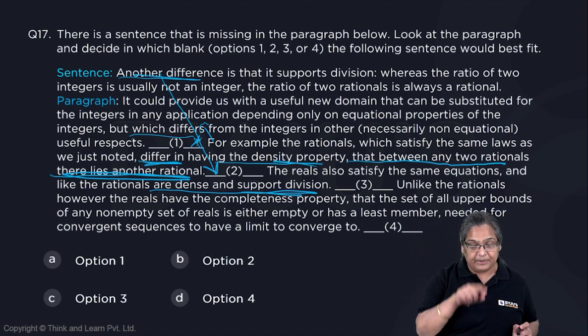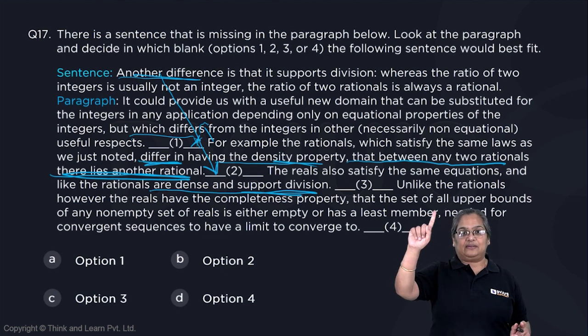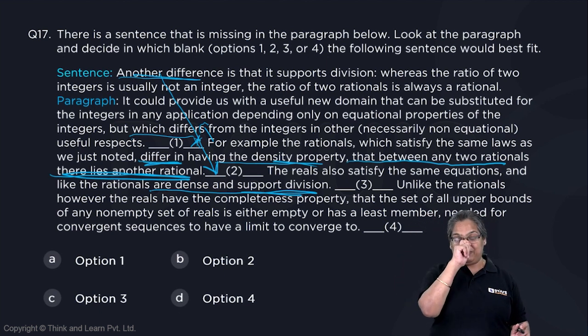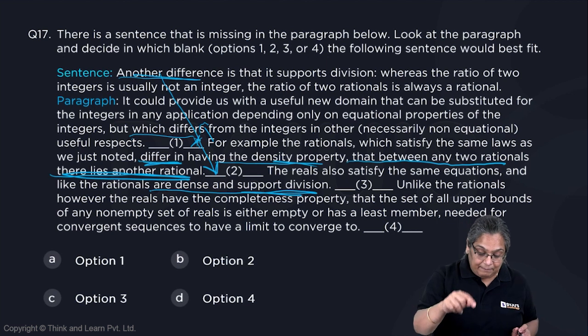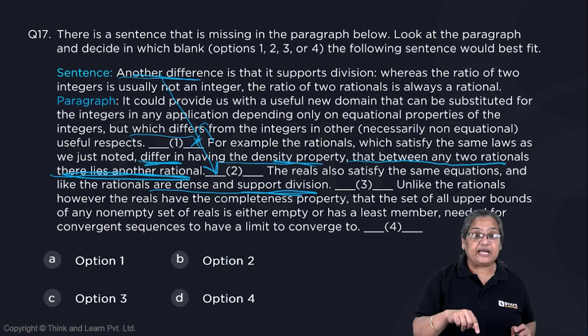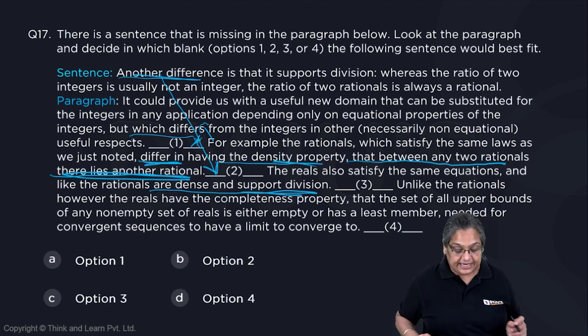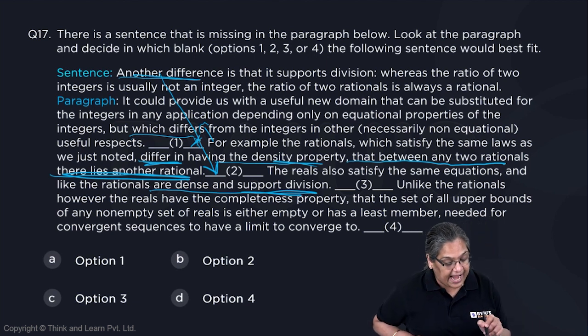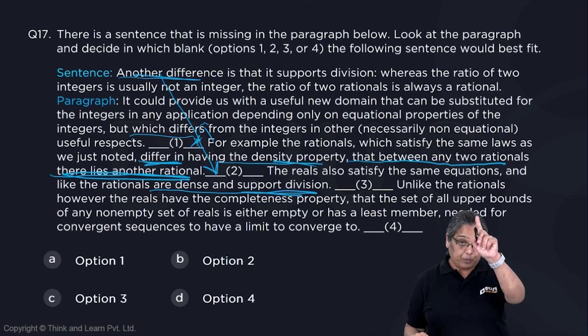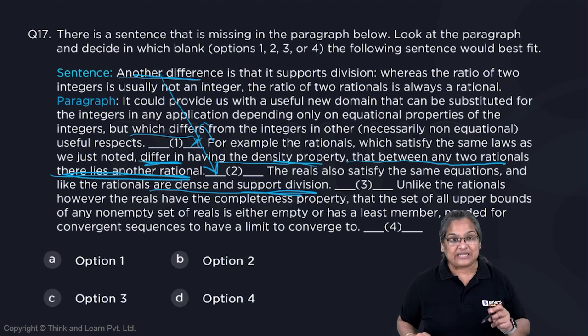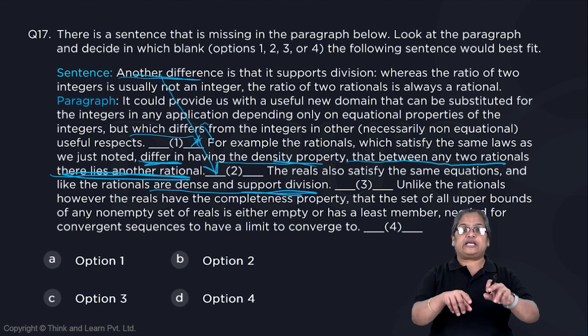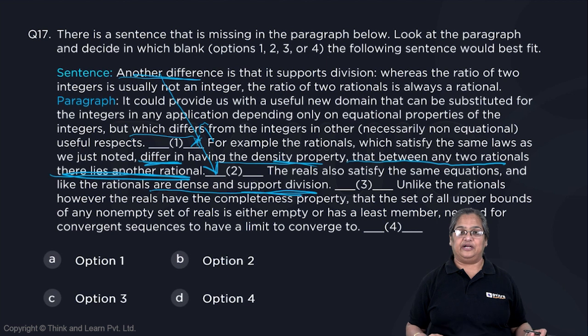Now the example mentions the first difference. The missing sentence will come in place of 2, which will explain the second difference. The second difference is that the ratio is not necessarily an integer, it's also a rational, and it supports division. Now, after that, the reals also satisfy this condition. They support division and do the other thing.